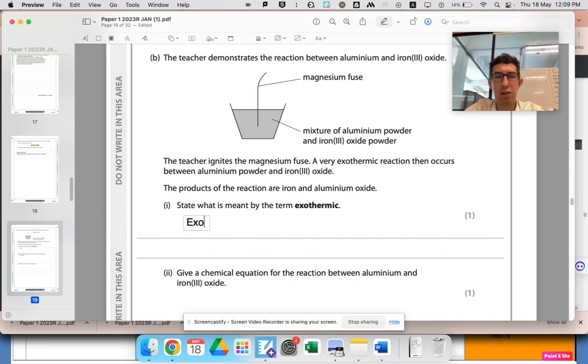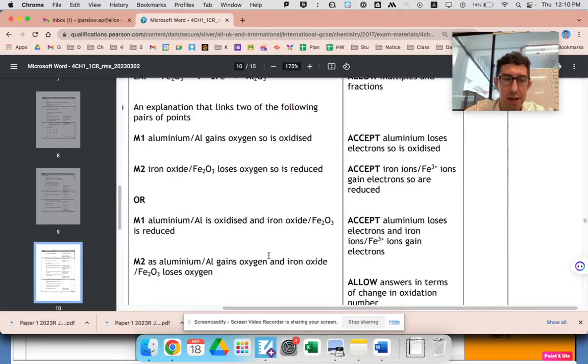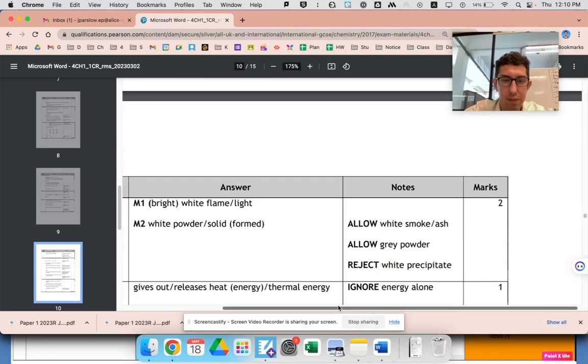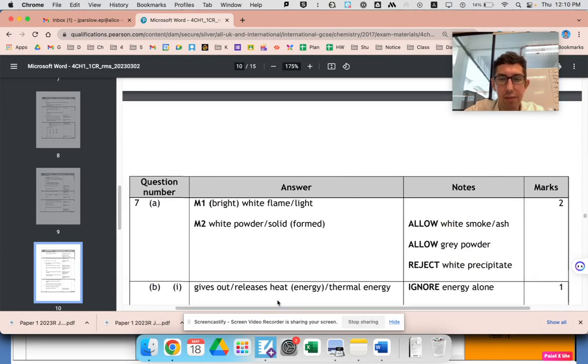So exothermic is when more heat is released than is taken in. Although, to be honest, you could probably just say exothermic is when heat is released. Let's see what it says in the mark scheme. Yeah, just gives out heat.